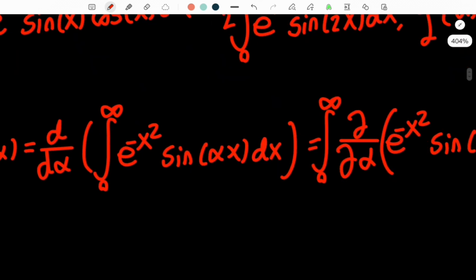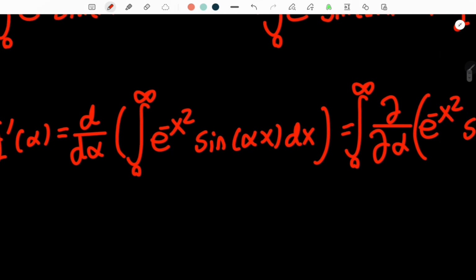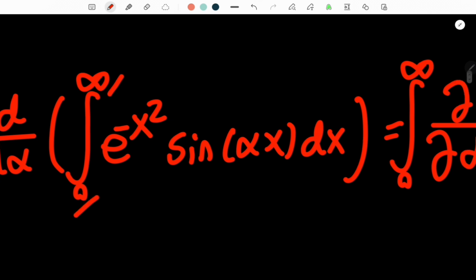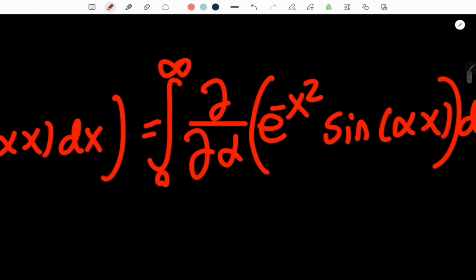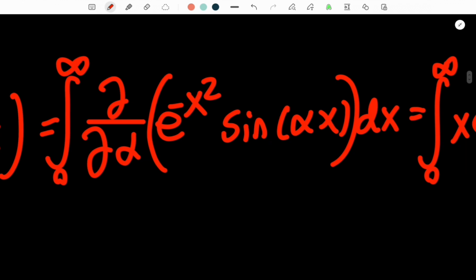Where if we try to differentiate an integral function, and we don't have functions of alpha, our parameter that we're differentiating with respect to, in the limits, then we can go ahead and just take the derivative inside of the integral, but then it becomes a partial derivative with respect to the same parameter alpha.